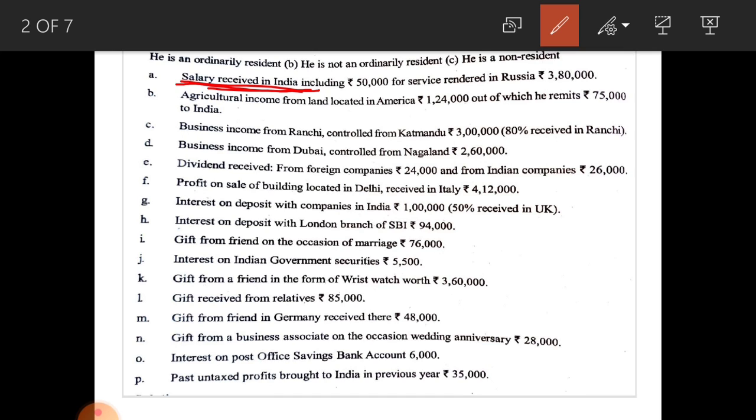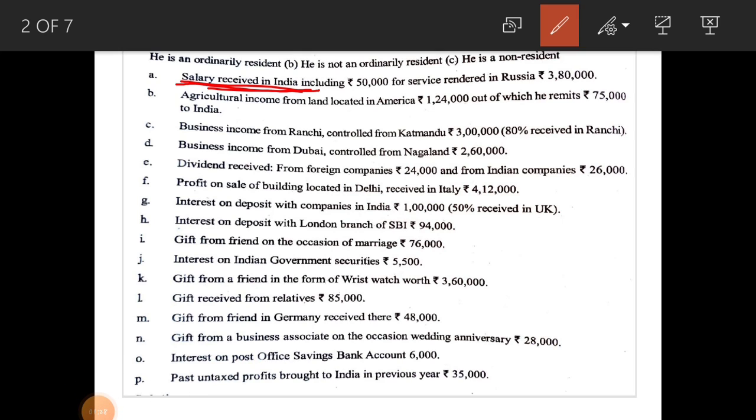Rupees 3,80,000. Next, agricultural income from land located in America, rupees 1,24,000, out of which he remits 75,000 to India.